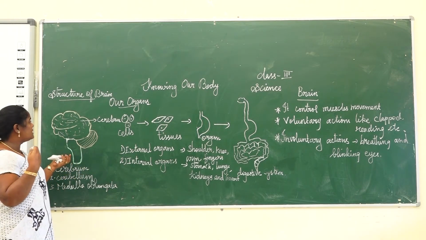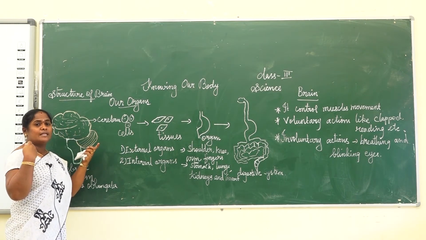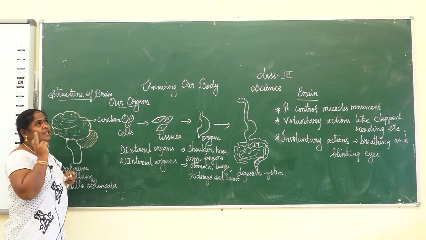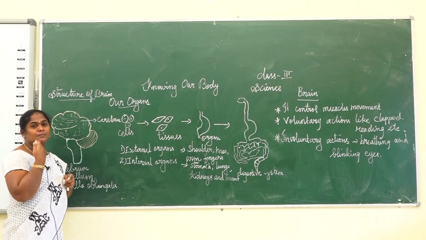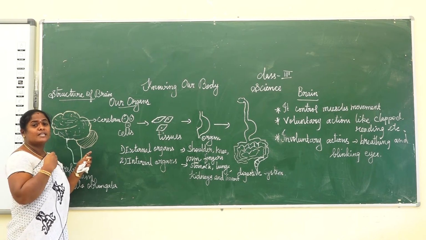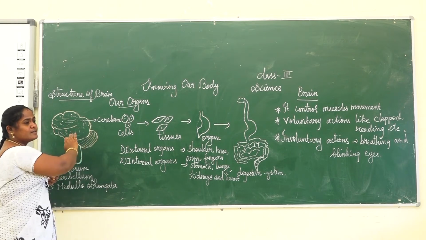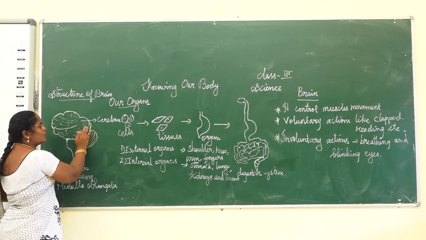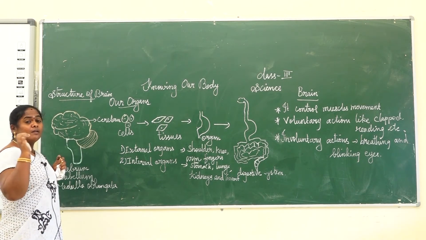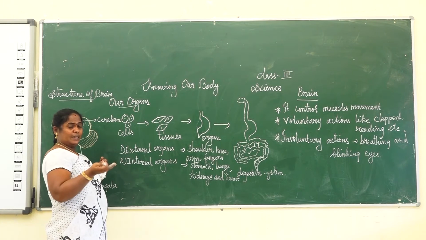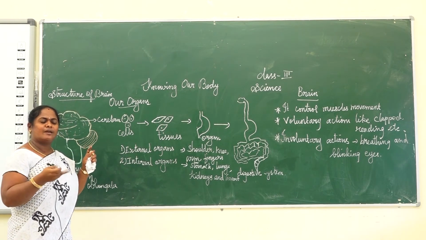What does the cerebrum control? Thinking and imagining. Sometimes we think about anything, and then we dream. All those things are controlled in this part of the brain. The cerebrum controls thinking, imagination, reacting to information from the sense organs, and remembering our memories.